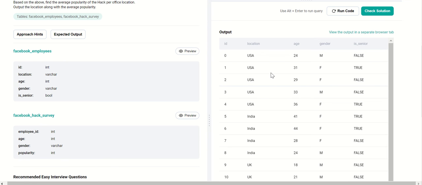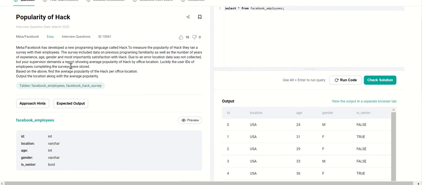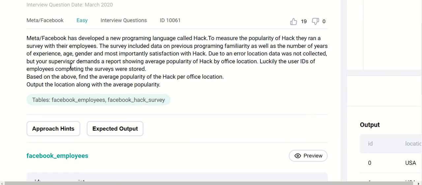Okay, so this is just basic demographics. Did it care about senior level? Okay, I guess. The survey included data on previous programming familiarity, as well as number of years of experience, age, gender, and most importantly, satisfaction with Hack.